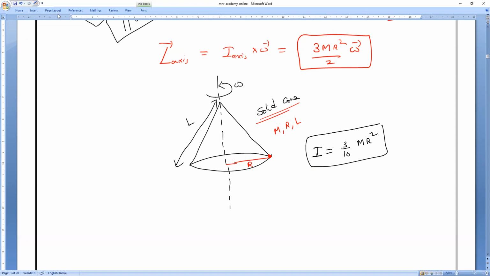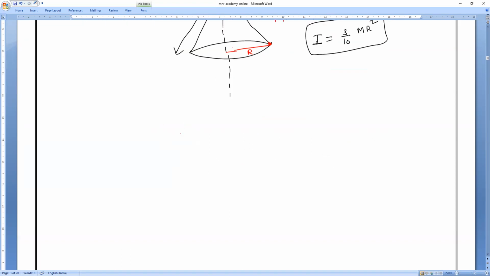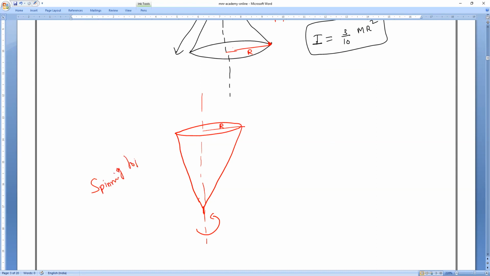Now I am asking about the angular momentum of this one. We all know the spinning top. Do you know that village toy, which when you were kids we used to play, the spinning toy? Everyone, please respond. Yes, sir. It is an example of a solid cone. There will be a nail, and it keeps on rotating about that axis of rotation. It is called a spinning top, or we can say a top toy, which we kids used to play.